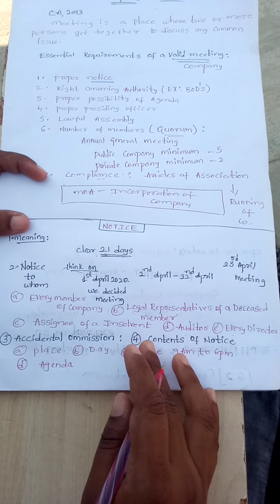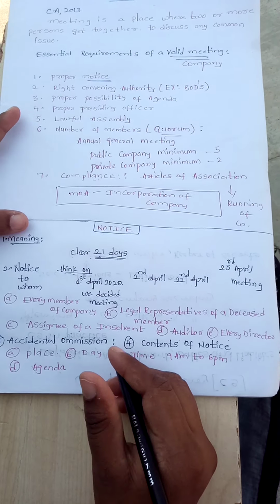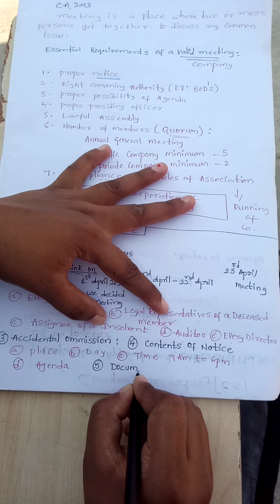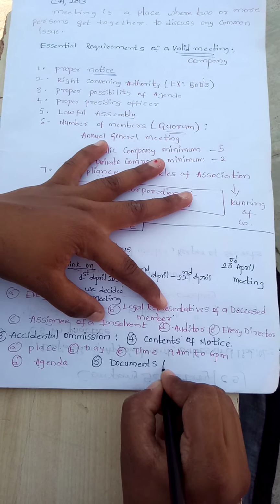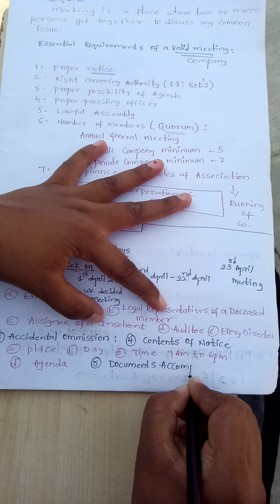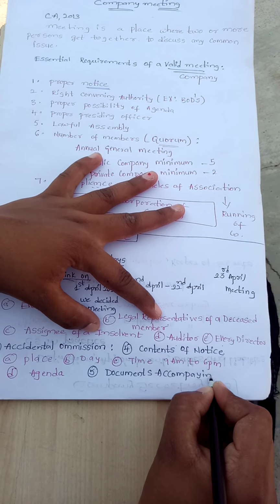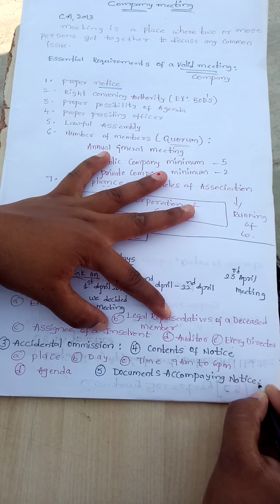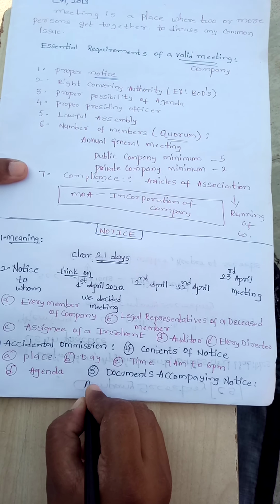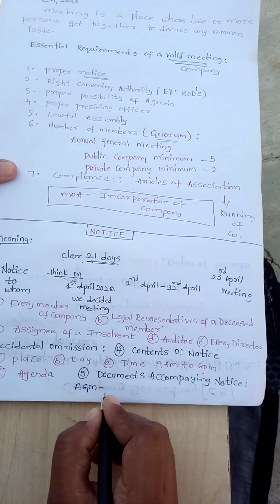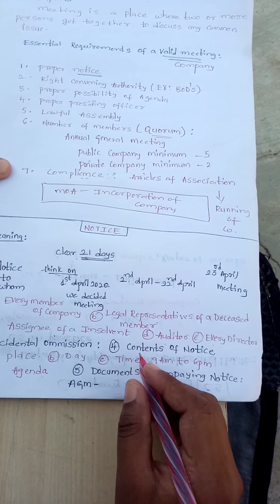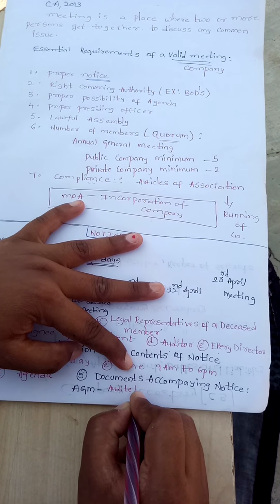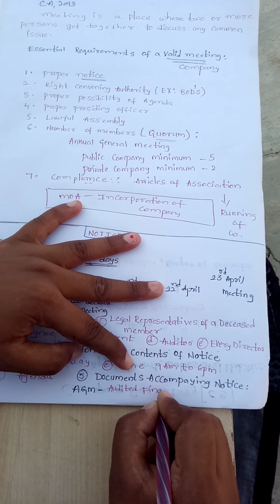And finally, the fifth point is documents accompanying notice. That means the documents you are going to use in this meeting. If it is an AGM, that is an annual general meeting, you must show the audited financial statements.